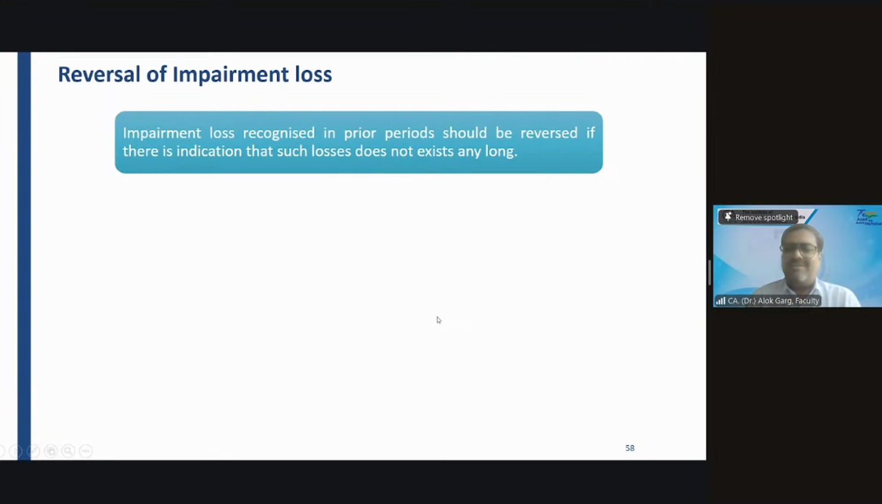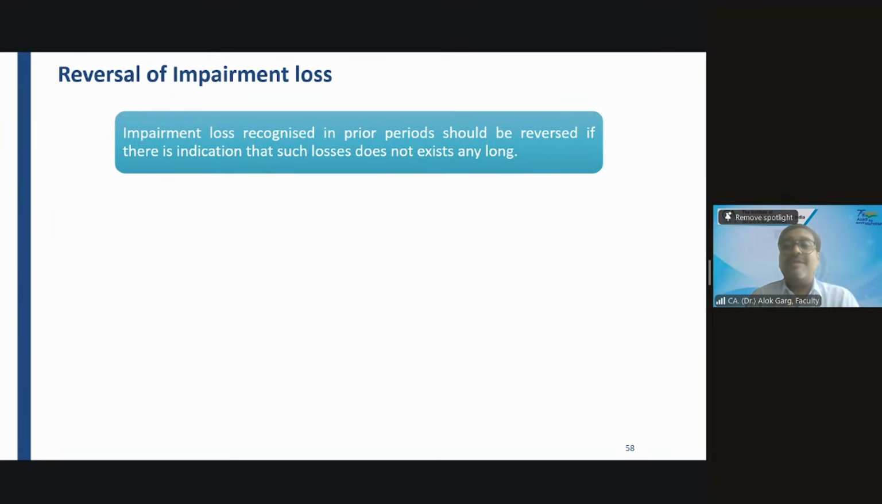So tell me one thing. If we have recognized an impairment loss on the purchased goodwill, can you reverse the impairment loss on goodwill? No, sir. We cannot reverse it. If you reverse it, then it will be treated as internally generated goodwill. Absolutely, yes. So you cannot reverse impairment on goodwill.